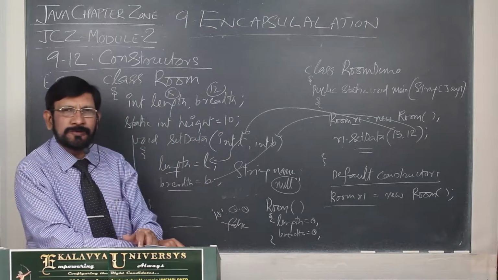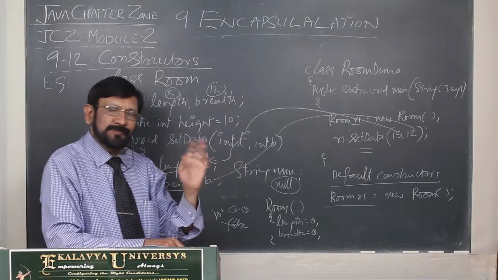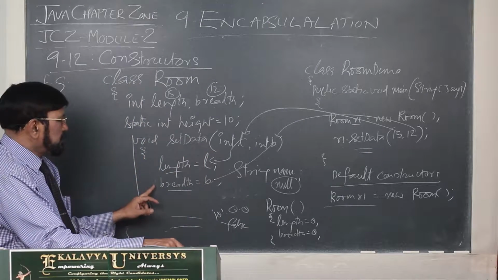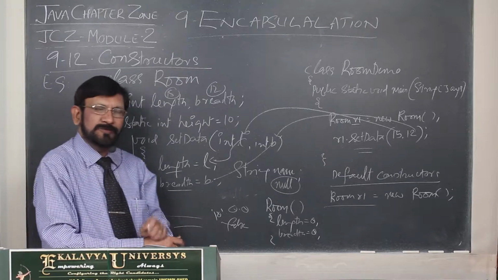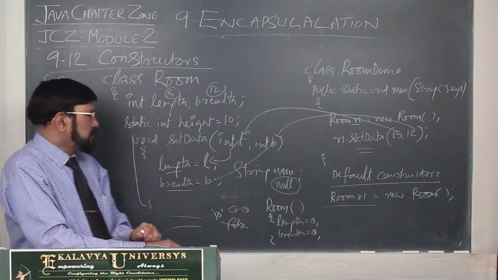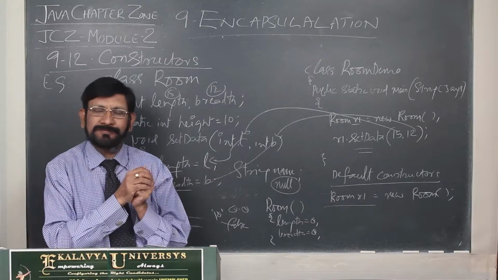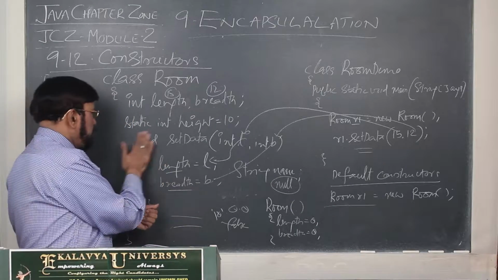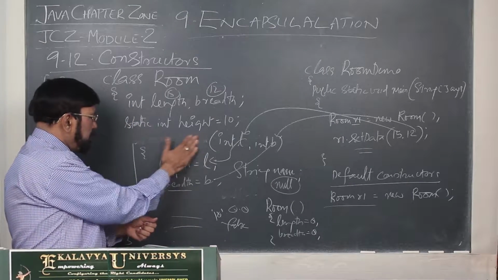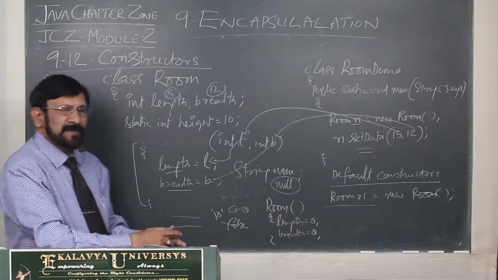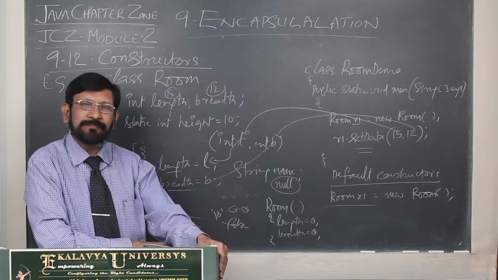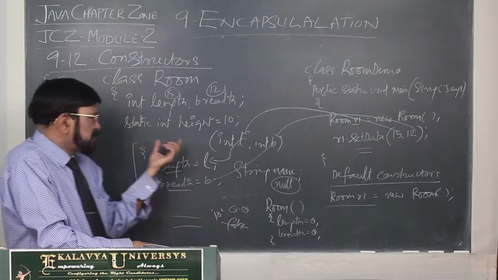But with zeros, what do you do? We have to give explicit values. So this type of method we define and proceed. But for standardization purpose, Java developed a very smart mechanism. Don't give any name for the initialization method.